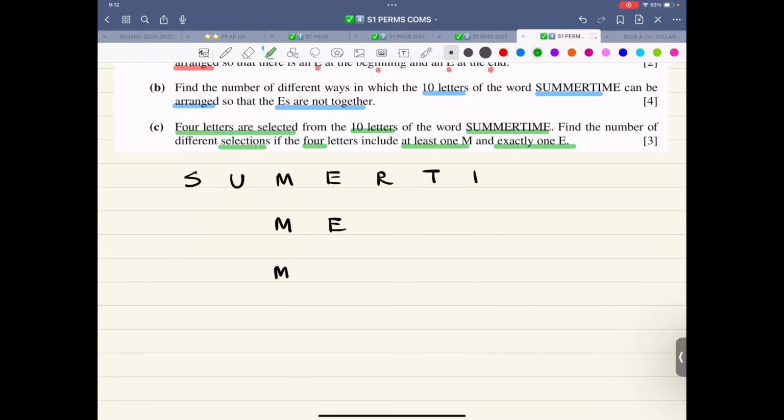So what do we have? We have this thing that is 3 M's are there, and then we have 2 E's are there, and then we have this thing, green color. This is S, U, R, T, I. So altogether, this is 10.